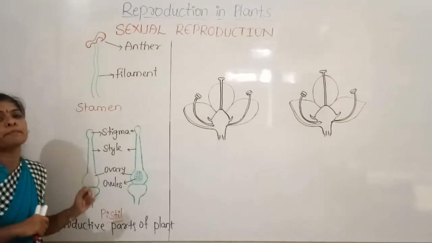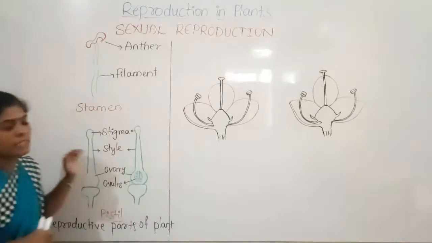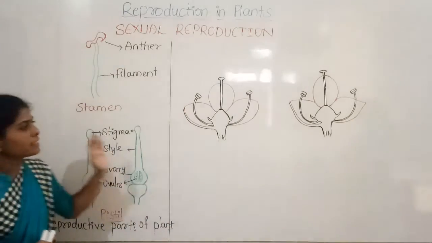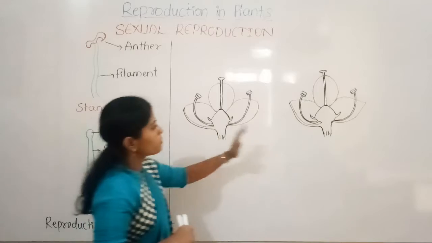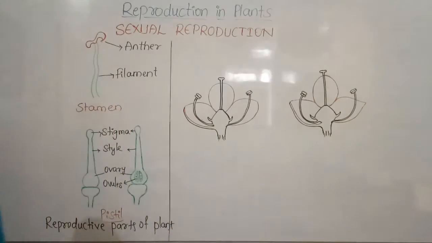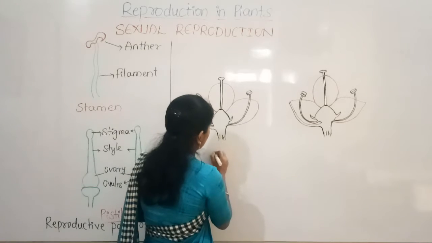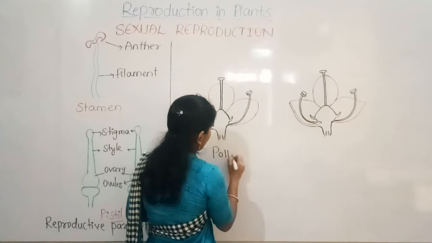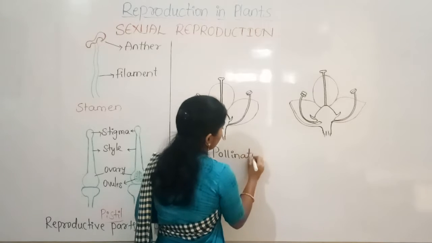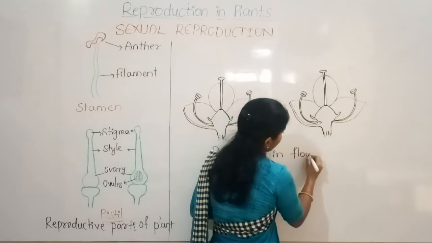And how the transfer from the anther to the stigma takes place, that we can discuss here. You can observe these diagrams. This is the transfer of pollen grains, which we call pollination in flowers.